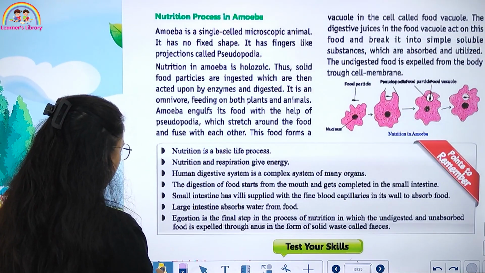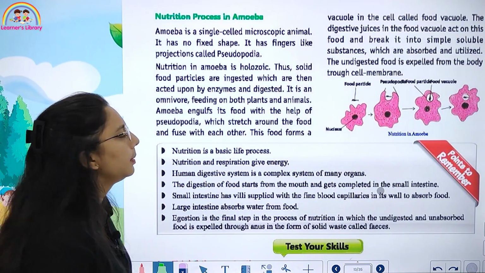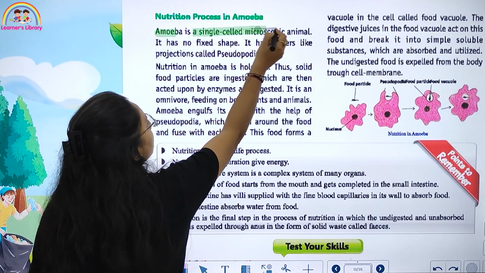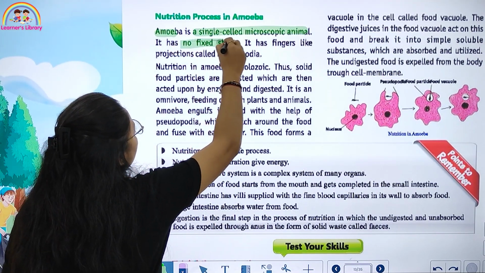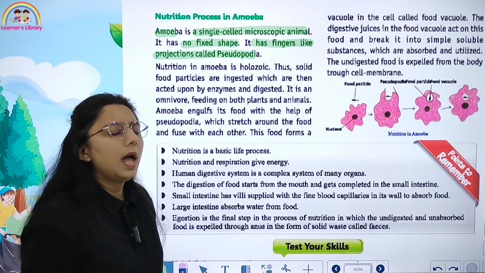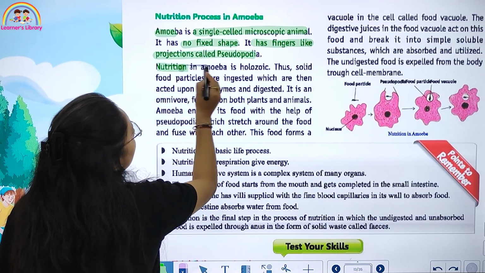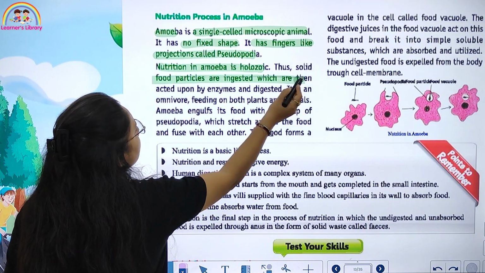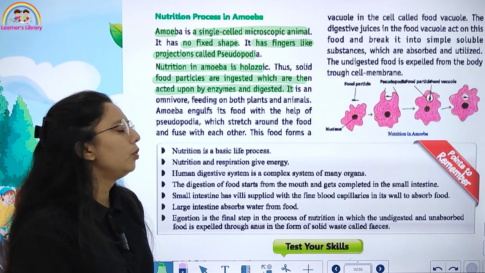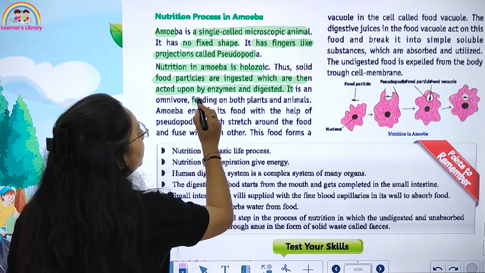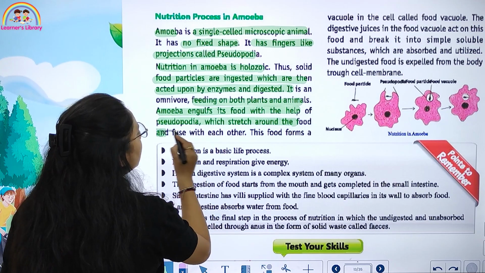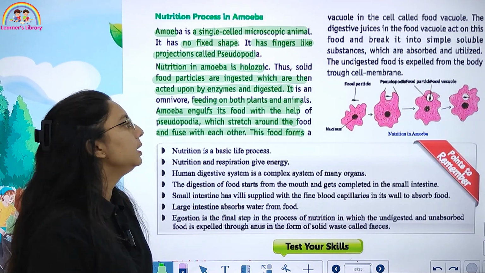Then we have nutrition in the amoeba, a single-celled microscopic animal. It has no fixed shape. It has finger-like projections called pseudopodia. The nutrition in amoeba is holozoic. Solid food particles are acted upon by enzymes and digested. It is an omnivore, feeding on both plants and animals. Amoeba engulfs the food with the help of pseudopodia, which stretch around the food and fuse with each other.